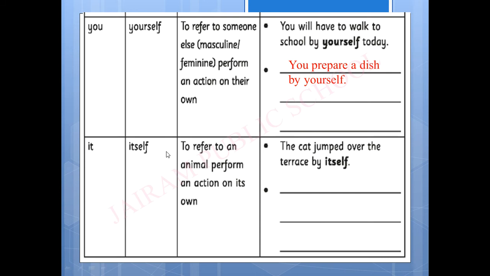It, itself. To refer to an animal performing an action on its own. So it tells of a non-living thing or an animal. The cat jumped over the terrace by itself. Likewise you can write, the bird flew over the sky by itself. So which means this action has been done by the animals by themselves. Okay.